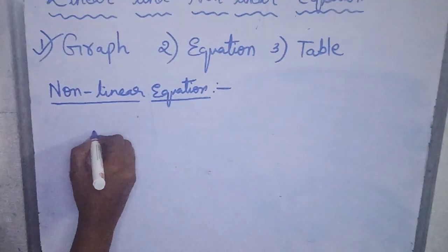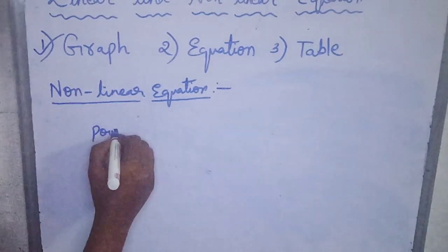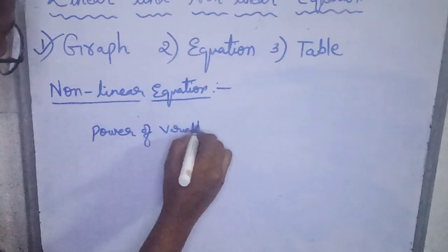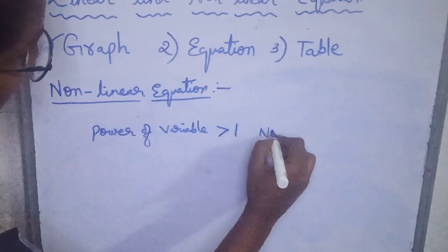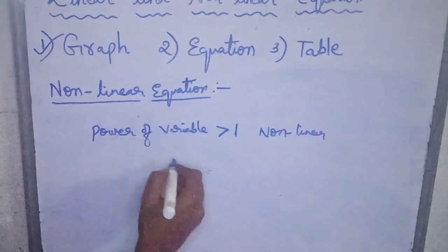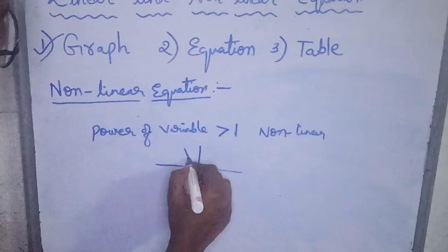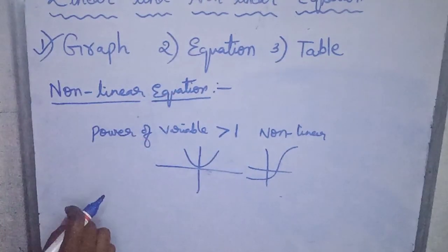Other than the power 1, if power of the variables is greater than 1, then it is non-linear, and it does not form a straight line. Other than the straight line, it can form any other shapes, and it is called a nonlinear equation.